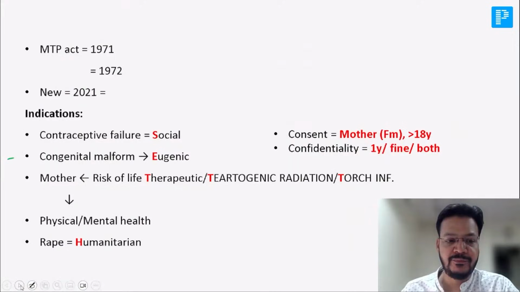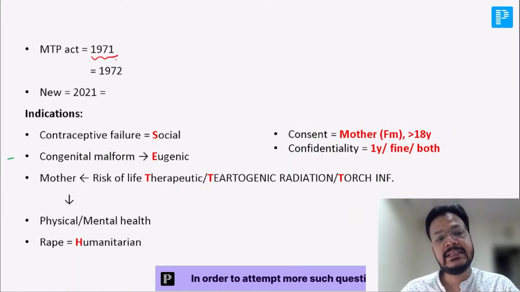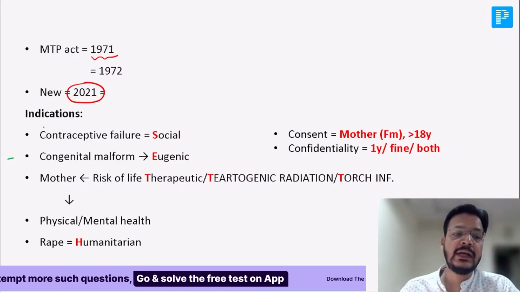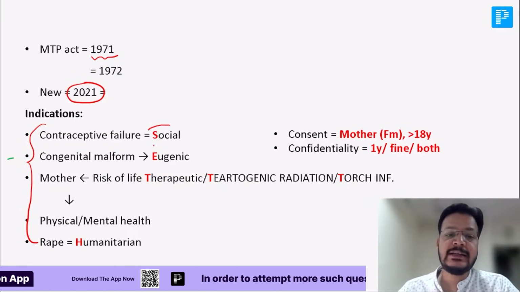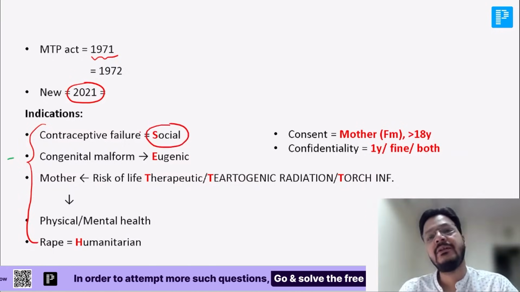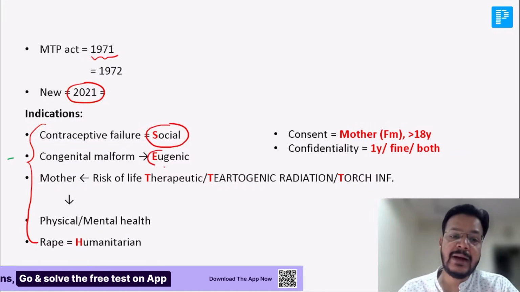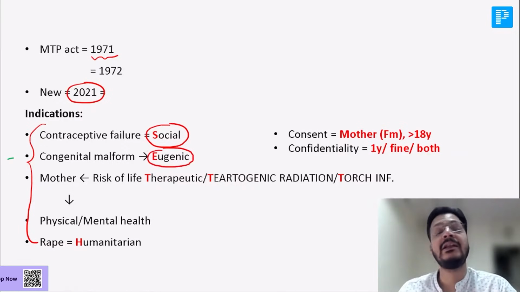Okay, I'll explain a few more important points. MTP Act was implemented in 1971. The new amendment came in 2021. What are the indications of MTP? Number one, contraceptive failure is a social indication. If your contraceptive fails, you can go for MTP. Congenital malformation is a eugenic indication. That is, eugenic is a genetic congenital malformation.